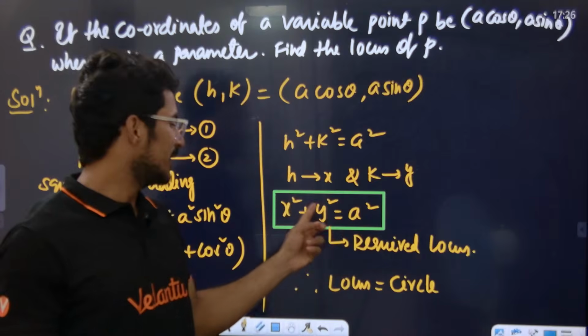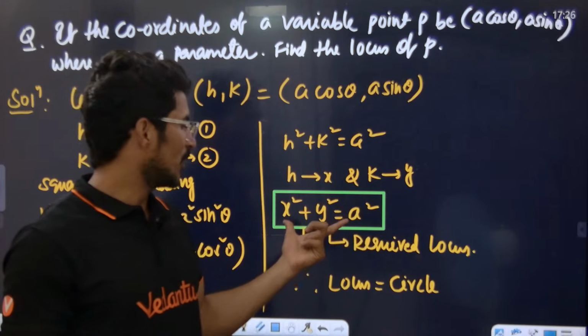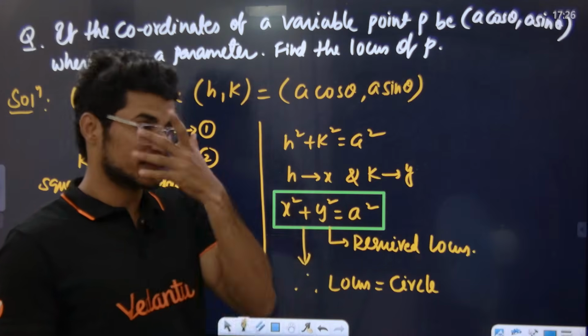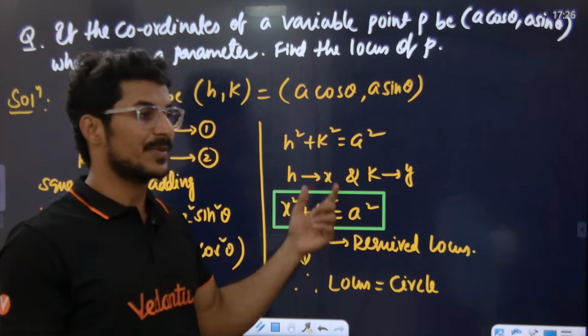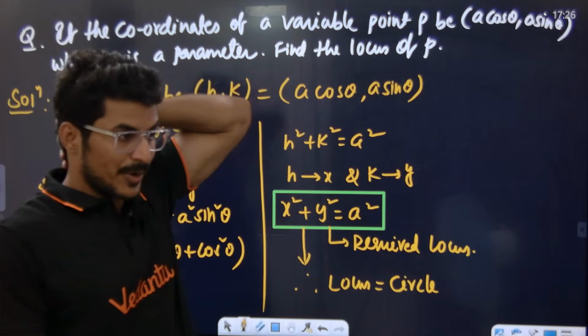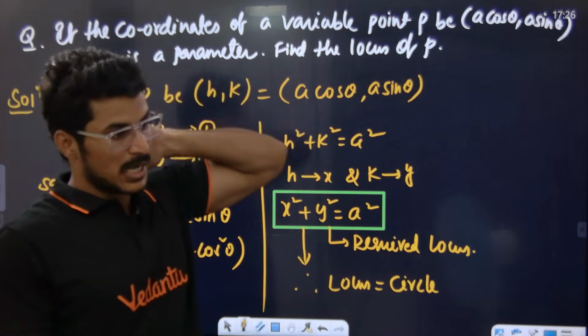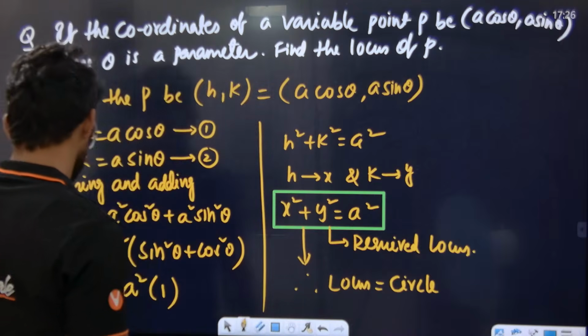How, sir? Looking at this equation we can tell. This equation is basically the locus. This equation is representing the locus. Are you getting the point or not? Are you all understanding? 100% yes.